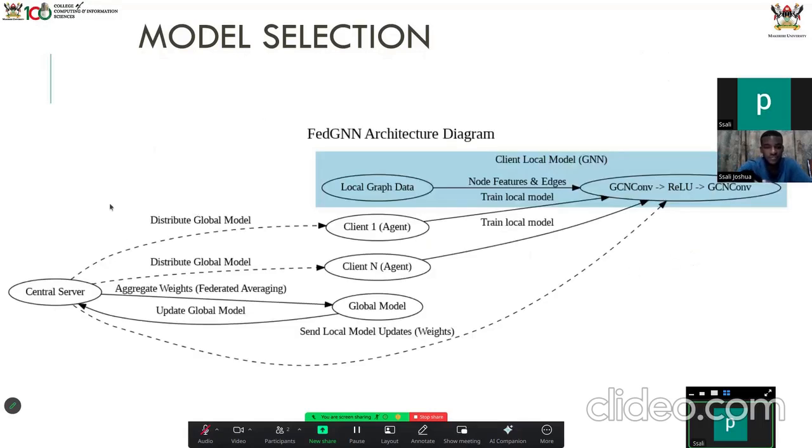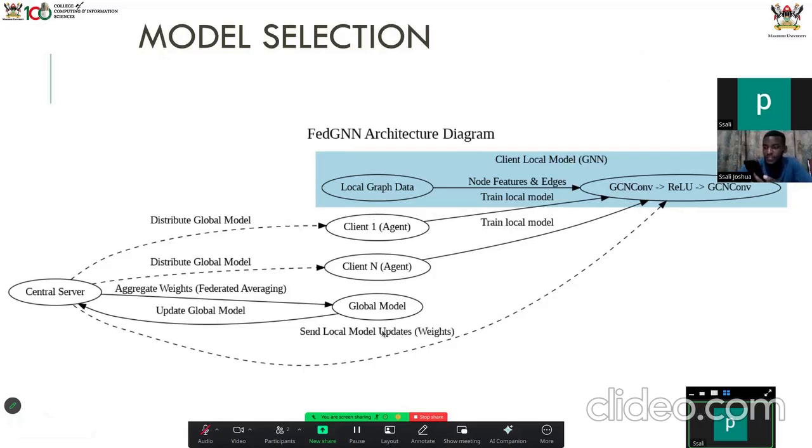And that's well illustrated by this diagram. We have a central server, which has a global model with global weights. So every time this model is updated or retrained, the weights on the central server are modified. Okay. Then from there, the global model is sent to each of the clients. Those are the agents.